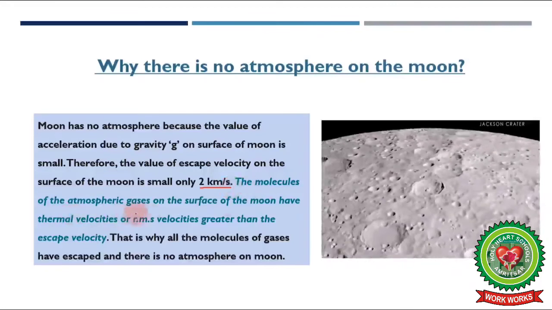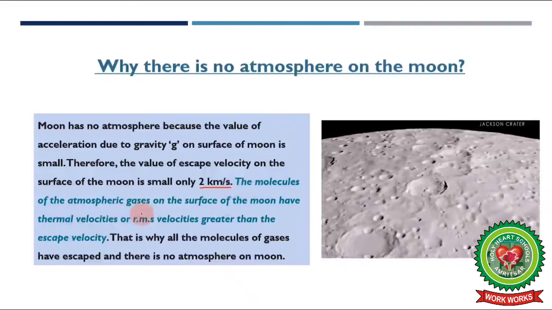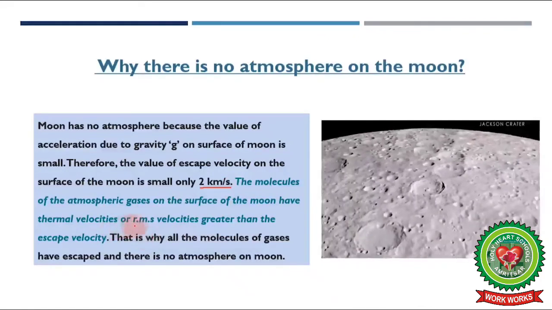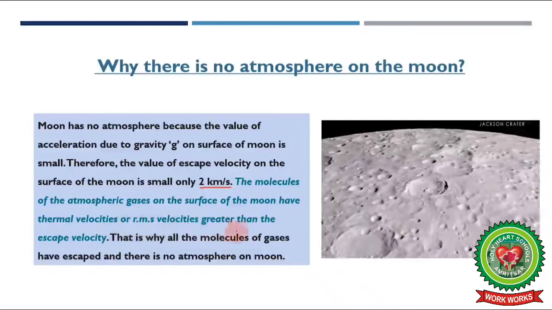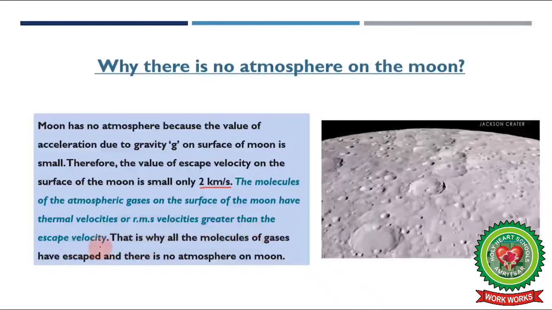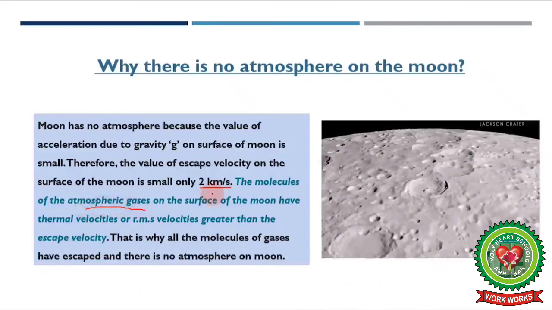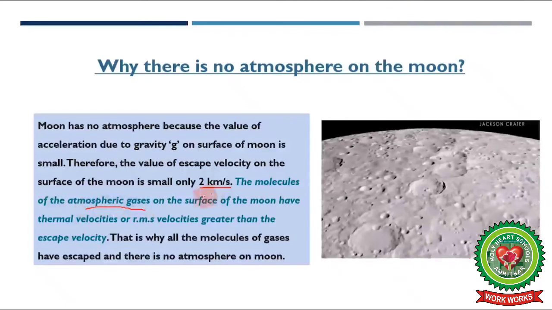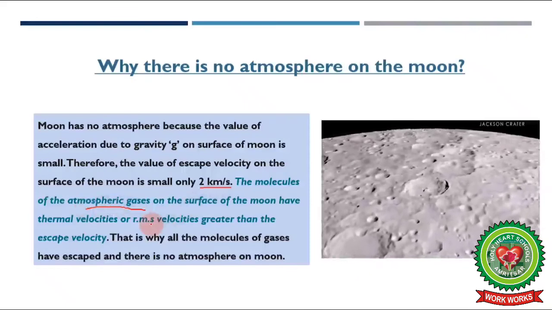The molecules of atmospheric gases like hydrogen, oxygen, carbon dioxide on the surface of the moon have thermal velocity, or you can say RMS velocity, greater than escape velocity. So the thermal velocities of these atmospheric gases are greater than escape velocity, and they can easily escape the atmosphere of the moon.